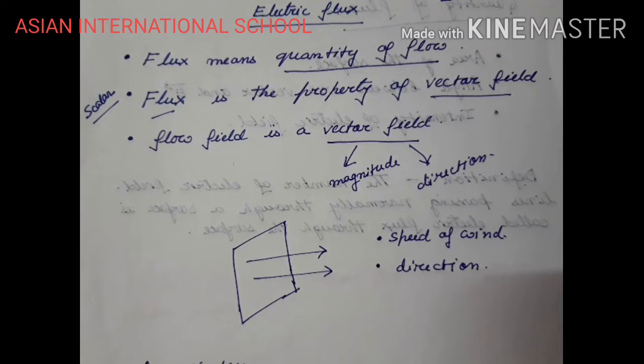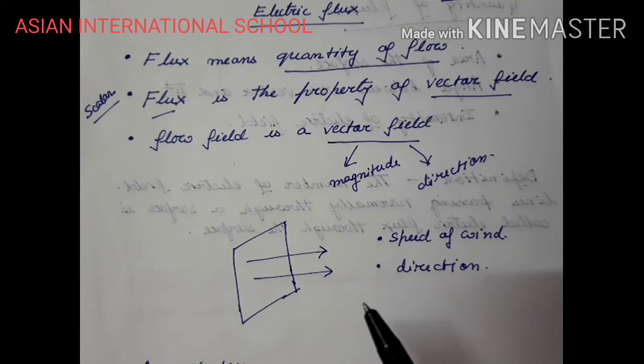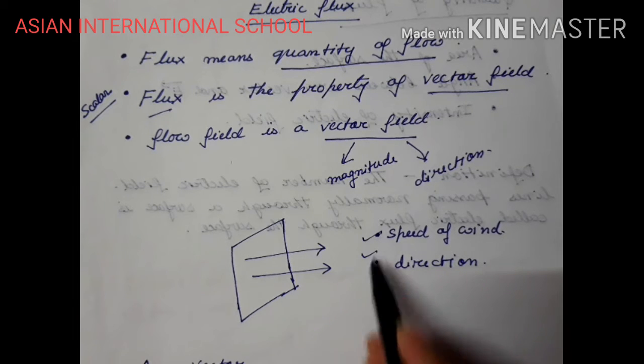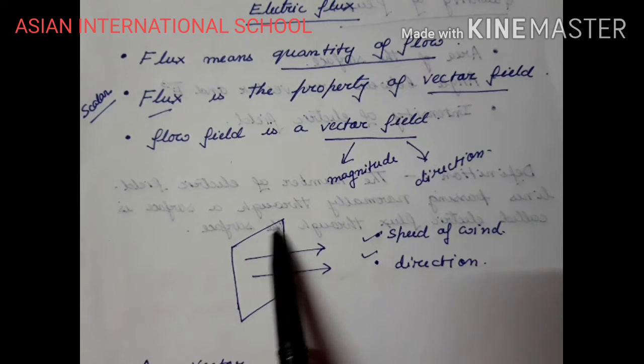See, it is specifying magnitude and direction. It depends on the intensity of the wind: is the wind blowing fast or slow? And the amount of wind which is going to enter through this particular window also depends on the direction of the wind. Is the window in the direction of the airflow, or in the opposite direction of the airflow? So based on these two factors, the amount of wind that gets inside the room is determined.